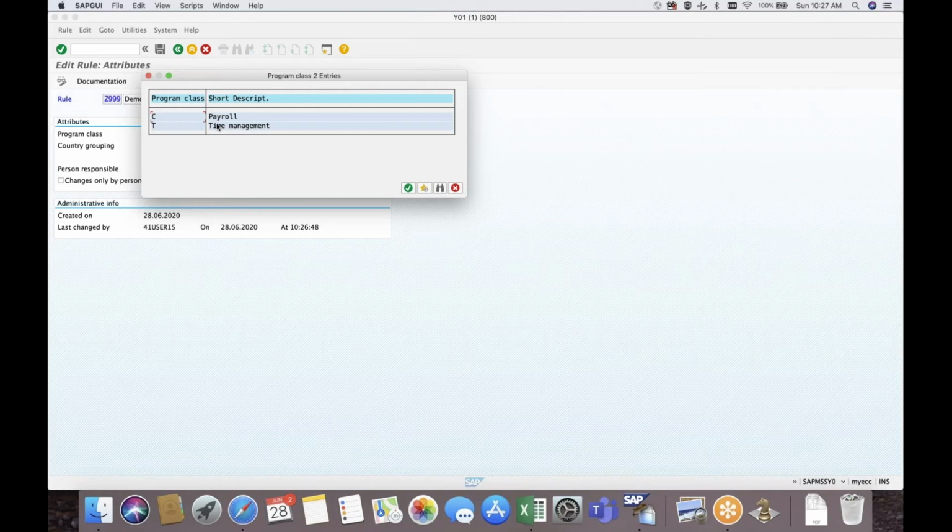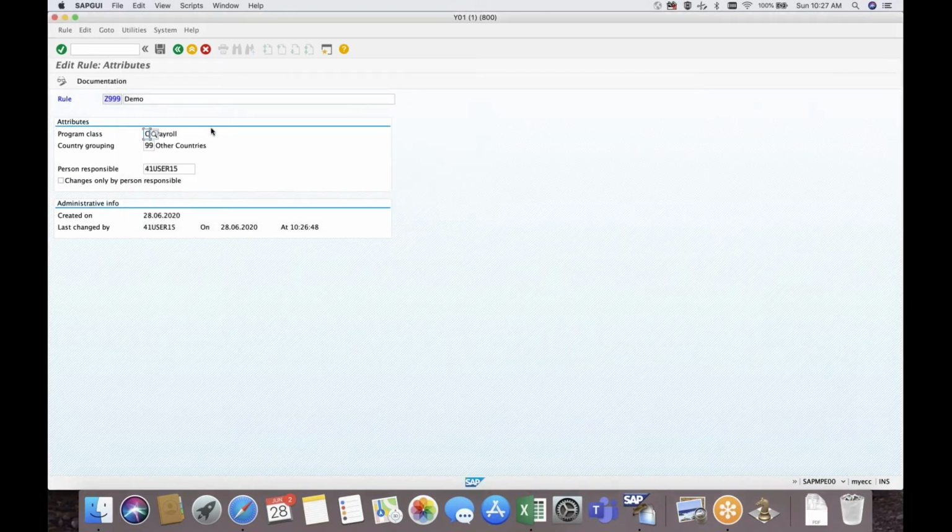The complete process of the payroll PCR and time PCR is entirely different. So today we will just work on a payroll PCR. Whenever we have a payroll PCR, we have to define the country. If it is a time PCR, we have to give a star, because time PCRs are not country specific. It is common for all countries.